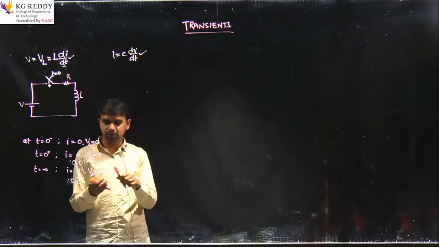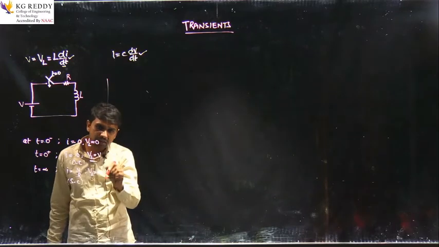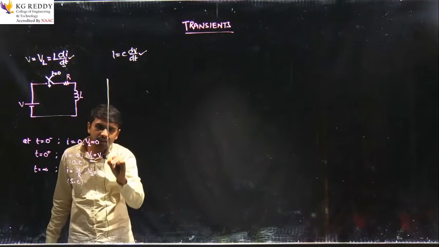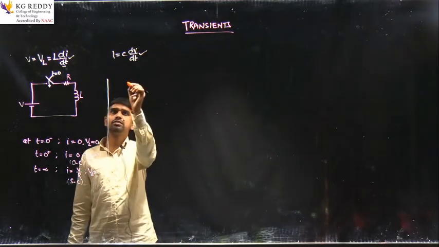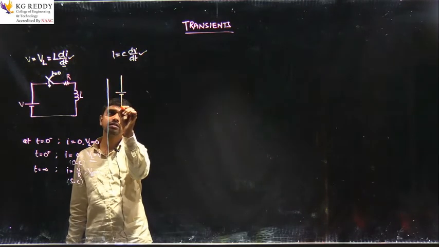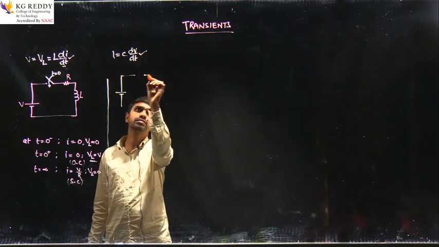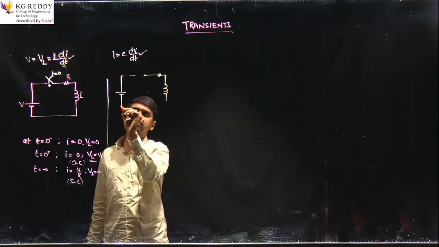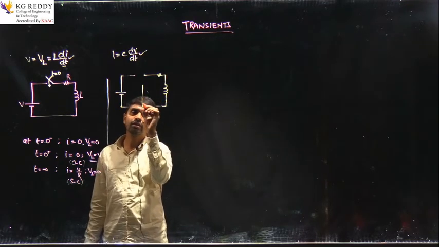Now I am going to elaborate this equation furthermore here. This is the case when the source is connected to the inductor. Now let us see the behavior of the inductor without a source, right. So I am taking one more network here.